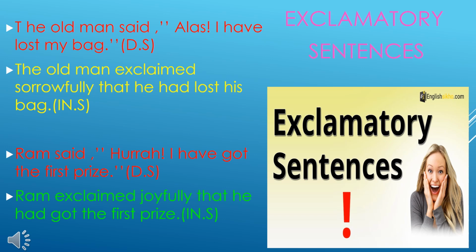Second example, Ron said, "Hooray, I have got the first prize." Now we have to change into indirect speech. Ron, as it is, you have to write it. You have to remove the said. Exclaimed, you have to use it. Then hooray, you have to remove. Hooray means joyfully. Next, that you have to use it. I, you have to change it as he. Have means you have to change it as had. Got the first prize. Ron exclaimed joyfully that he had got the first prize.